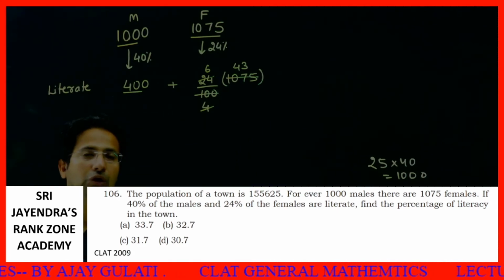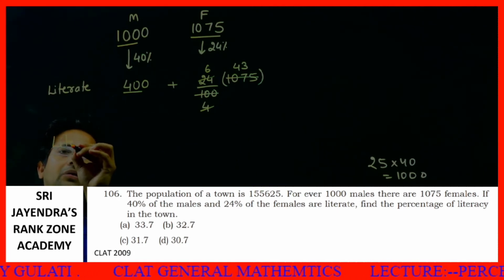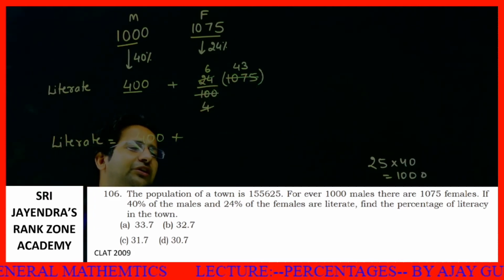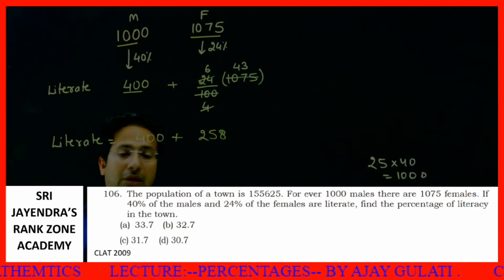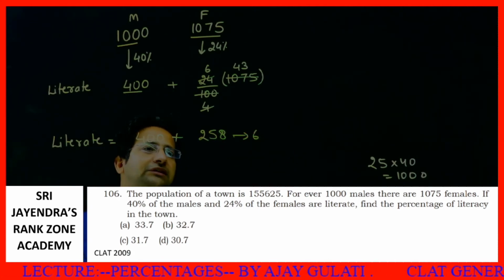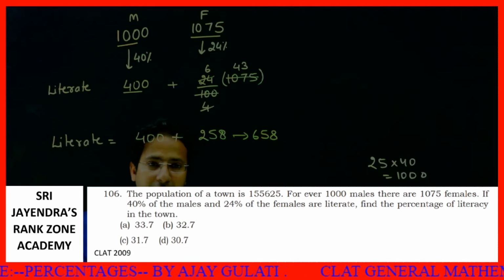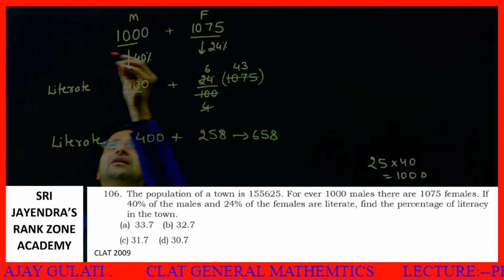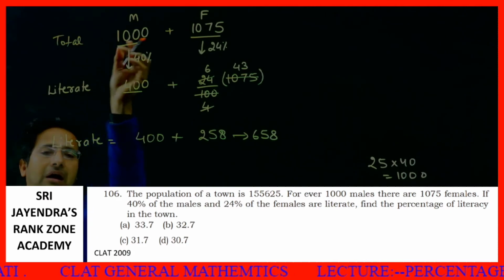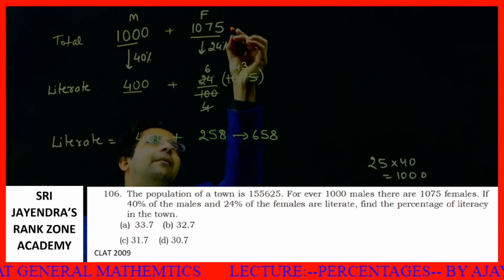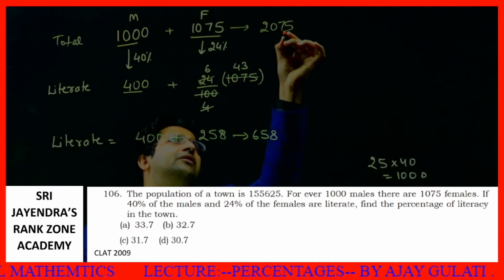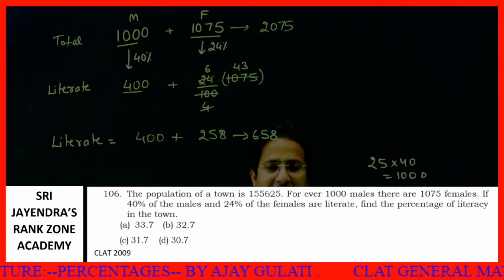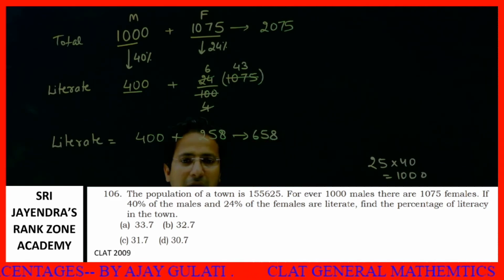6 into 43. So first of all, how many literate are there in total? 400 plus 6 into 43 is 258. So I can say there are a total of 658 literate people out of 1000 plus 1075. This is the total population. I am taking a total sample. Out of a sample of 2075, there are 658 literate.